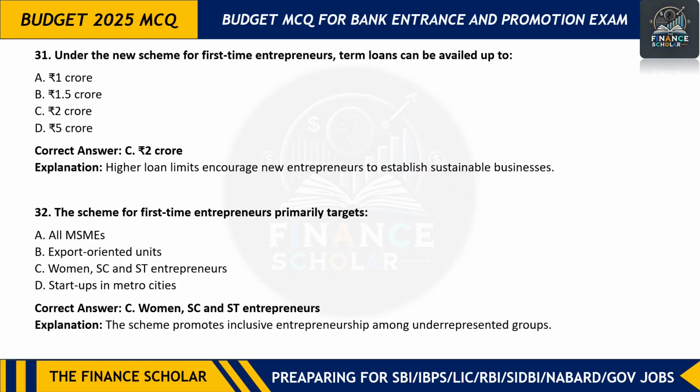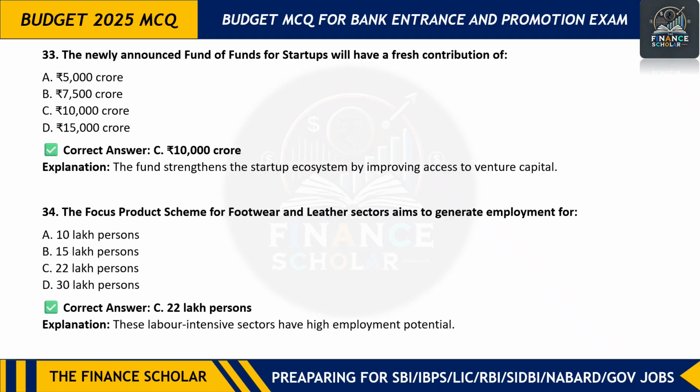Next question. Under the new scheme for first time entrepreneurs, the government is providing a term loan up to 2 crore. Here, the primary target of first time entrepreneurs is women, SC and ST entrepreneurs. So in an objective question, C is the right answer. Move on to the next question.